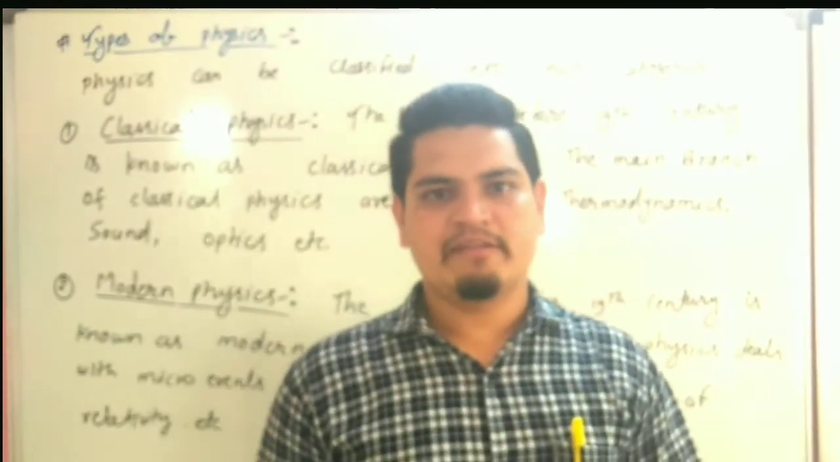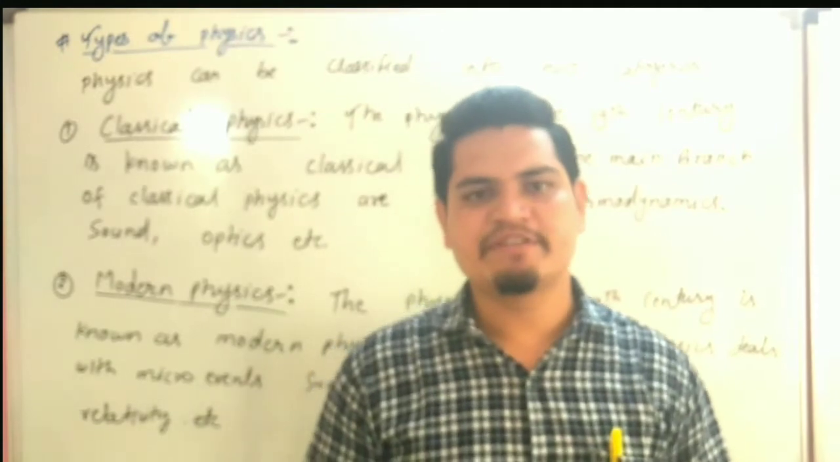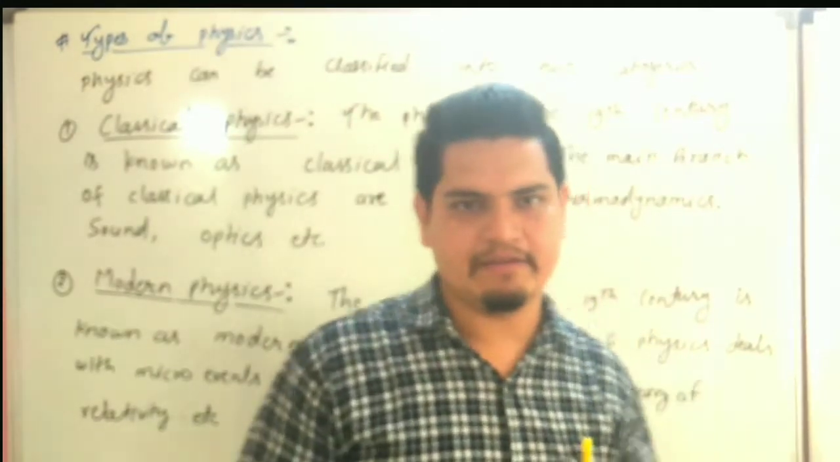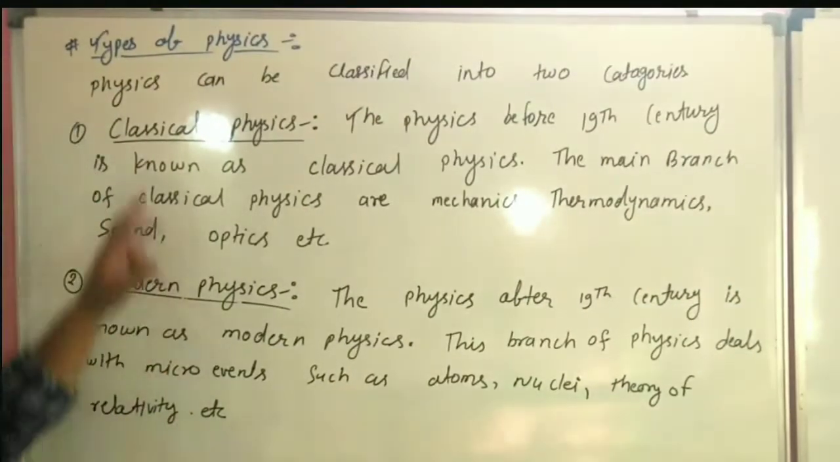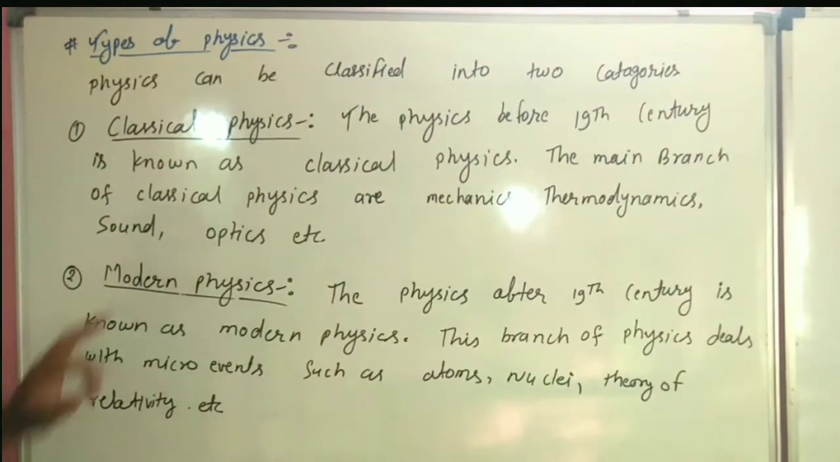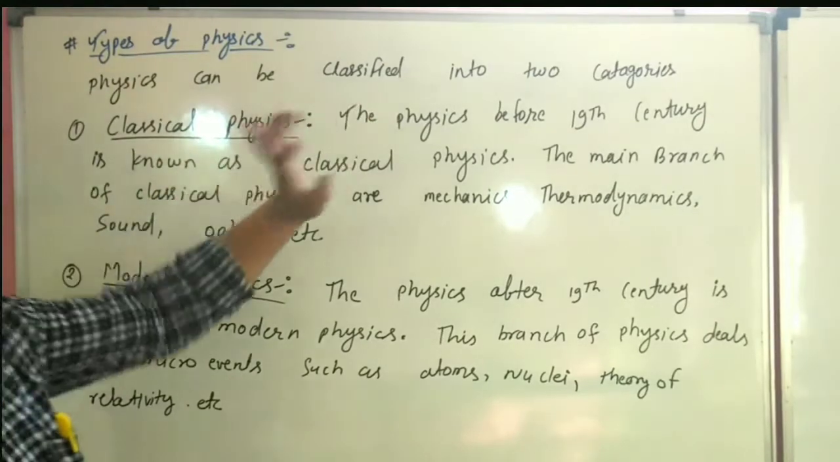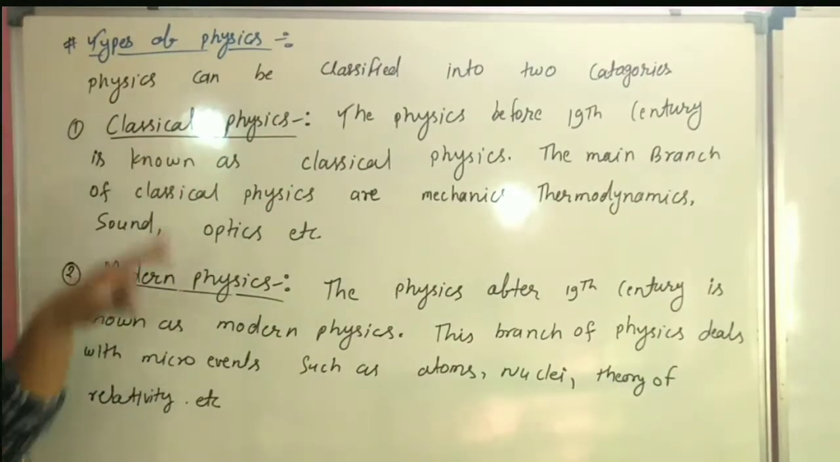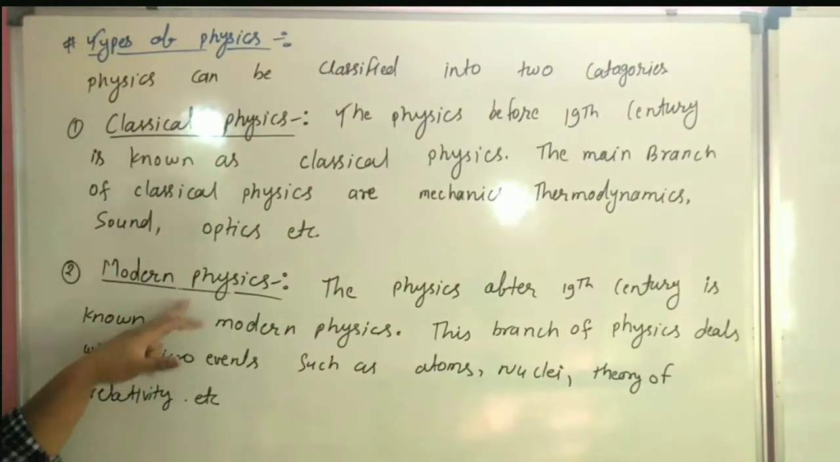Now our next topic is types of physics. Physics can be classified into two categories. There are two types of physics. First is classical physics and second is modern physics.